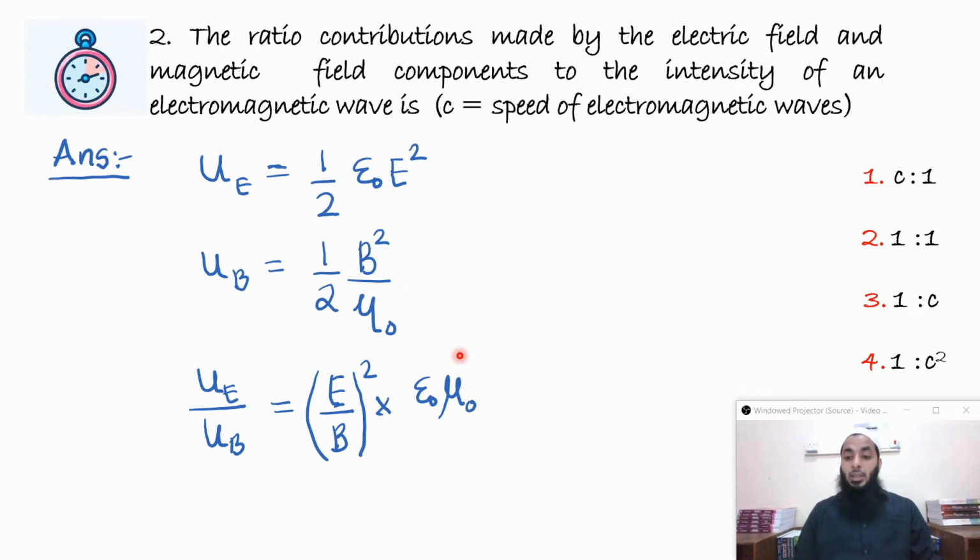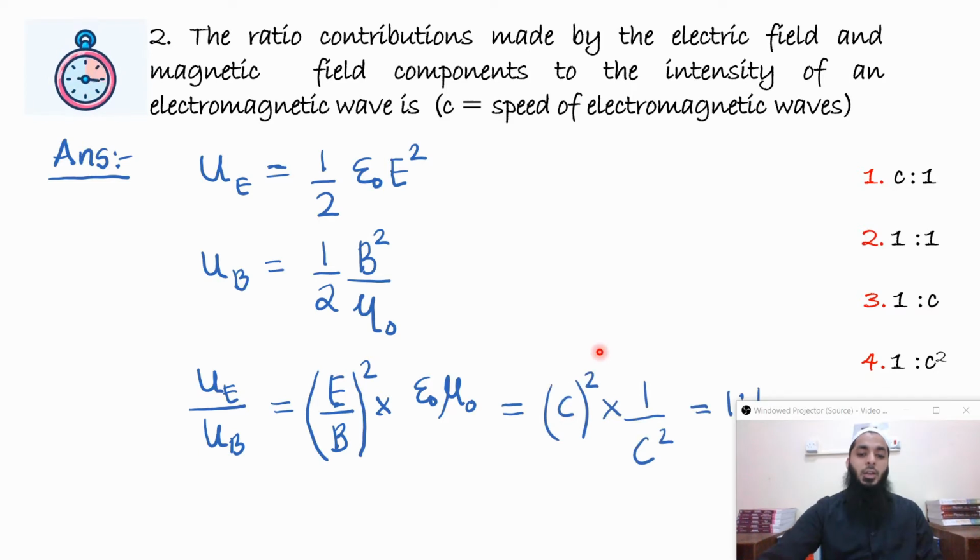We already know that E by B is equal to c, the speed of light, and also c is equal to 1 by root of epsilon naught mu naught. So from that we can get E by B is equal to c, and epsilon naught mu naught is nothing but 1 by c square. So if I multiply these two, it will cancel, and finally the answer will be 1:1. Equal contribution by electric field and magnetic field.